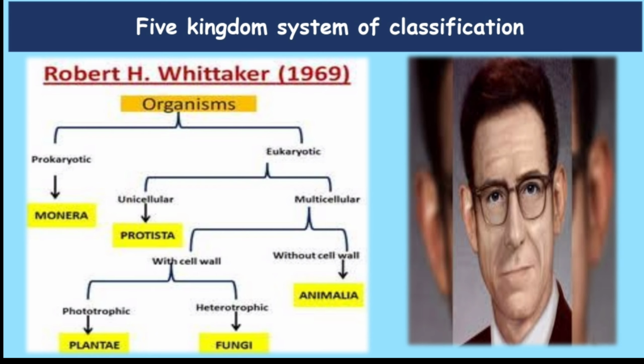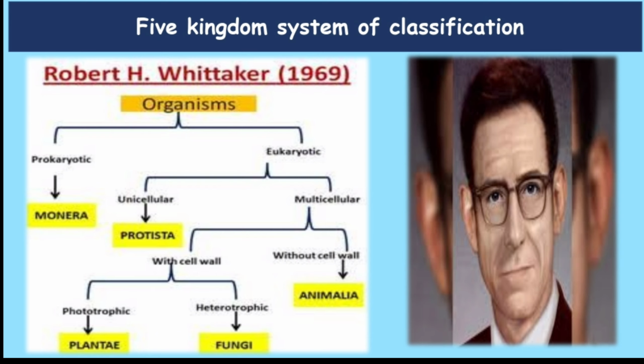You must know that each organism contains cells. Each cell has a nucleus, and it has a proper nuclear membrane on it, which is the covering of the nucleus. In prokaryotes, the nuclear membrane and the nucleus are not well developed, whereas in eukaryotes, the nucleus and nuclear membrane are well developed. In this way, he classified living organisms into prokaryotes and eukaryotes. Further, he classified prokaryotes into unicellular and eukaryotes into unicellular and multicellular.